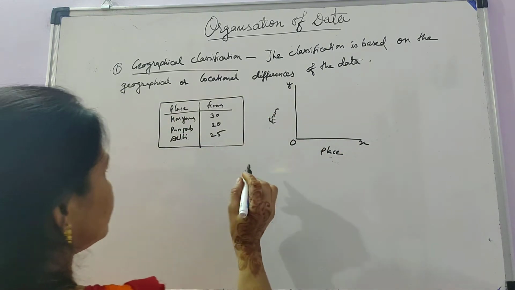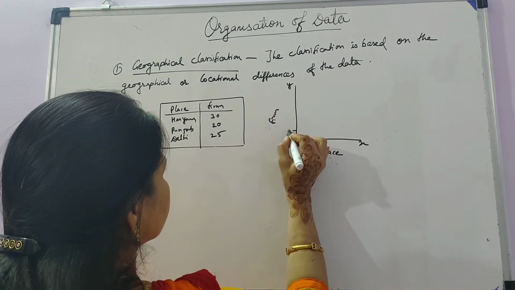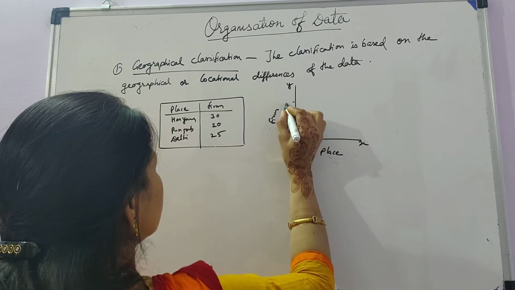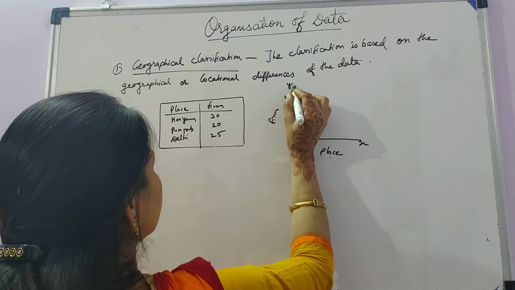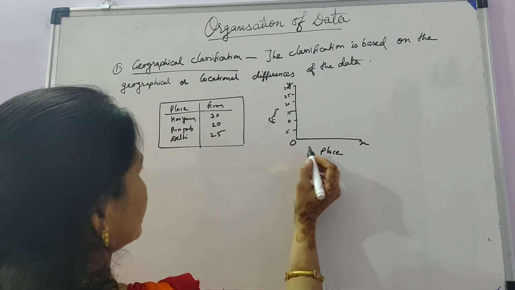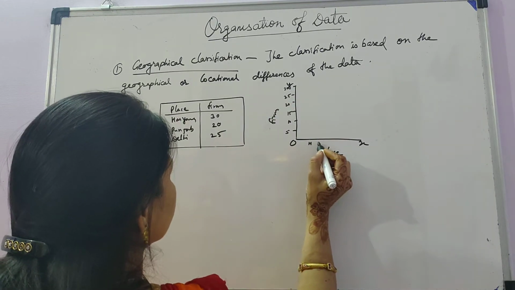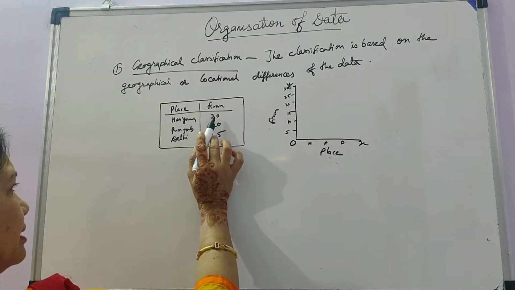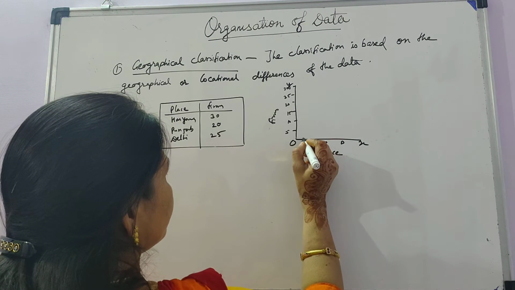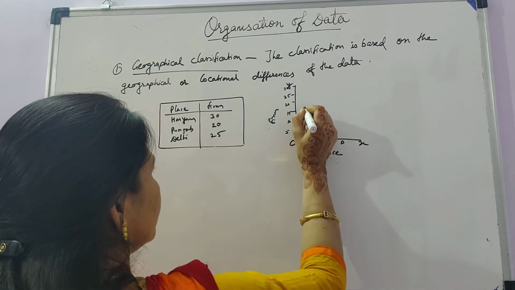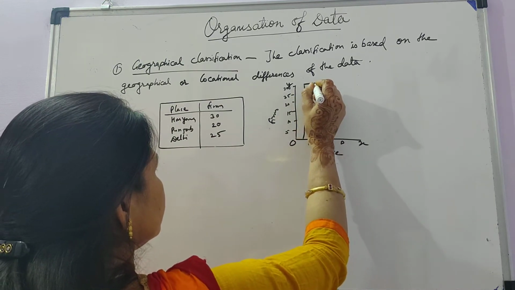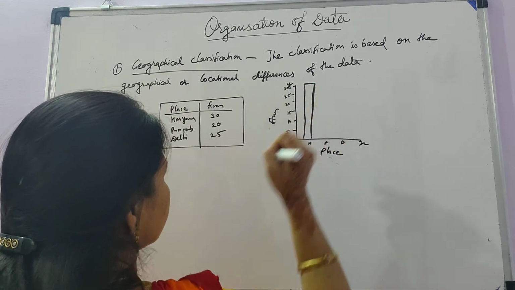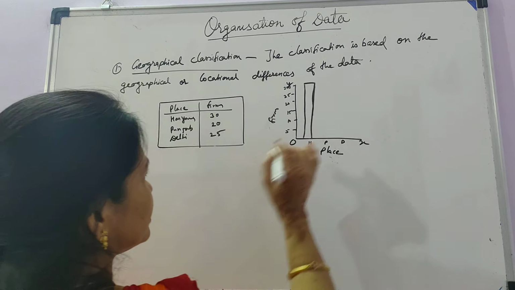So suppose these are the number of firms like 5, 10, 15, 20, 25 and 30, and these are states like Haryana, Punjab and Delhi. In Haryana you have seen there are 30 firms, so you are making the graph of Haryana, these are the number of firms in Haryana. And in Punjab there are 20 firms.